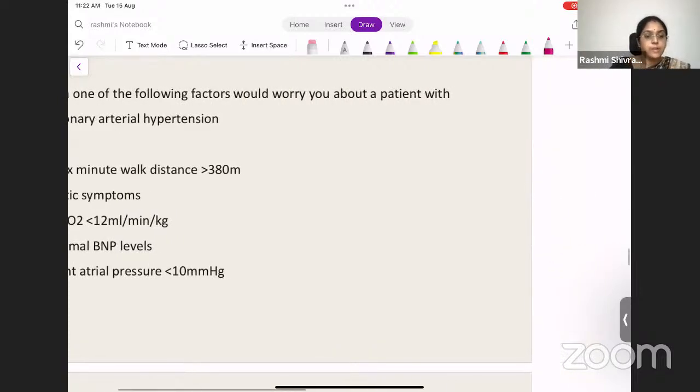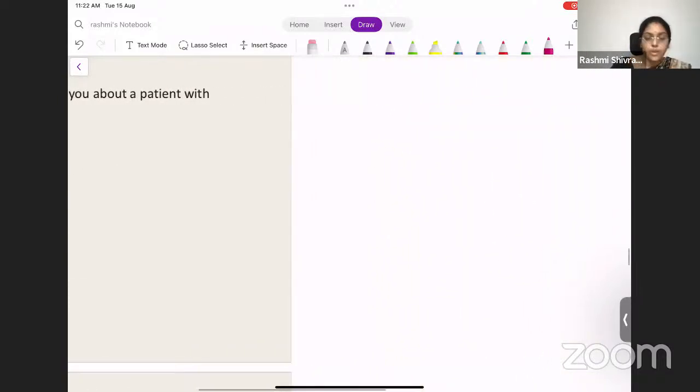So we'll see something about pulmonary arterial hypertension. Pulmonary hypertension has five types. Among that, the first one is pulmonary arterial hypertension.